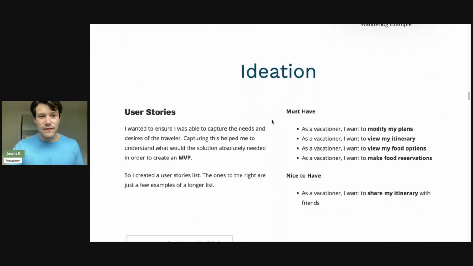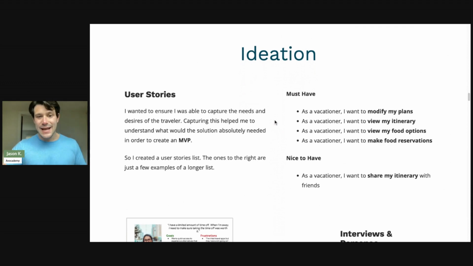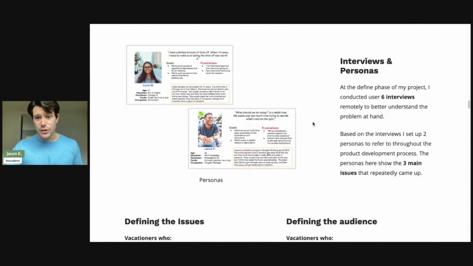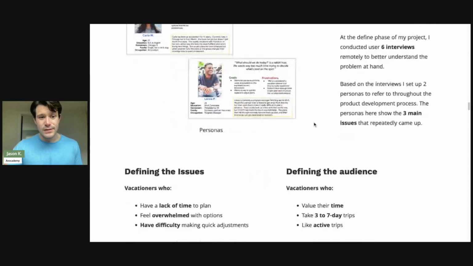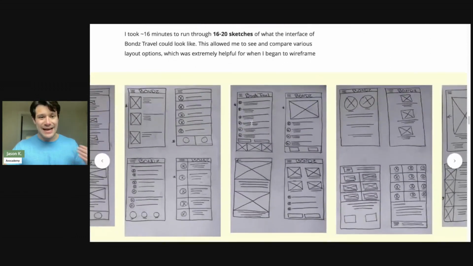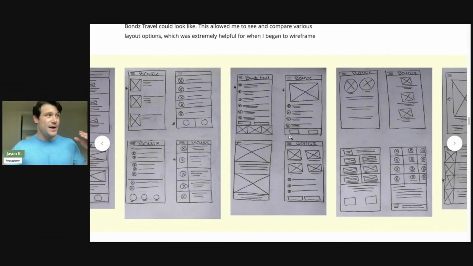Then we go into that ideation phase. So he starts talking about different ideas that he came up with related to his problem statement. Here's what we call interviews and personas. I'm just getting a little bit closer to those user needs, defining those user needs. And then this is that ideation phase again. So you can see from that initial screen that was showing at the beginning of his portfolio, this is how it started out. This is why you don't need to be somebody with tech experience or UX design experience to become a designer or use the design thinking process. All it takes is just understanding your users and following this process to a T.